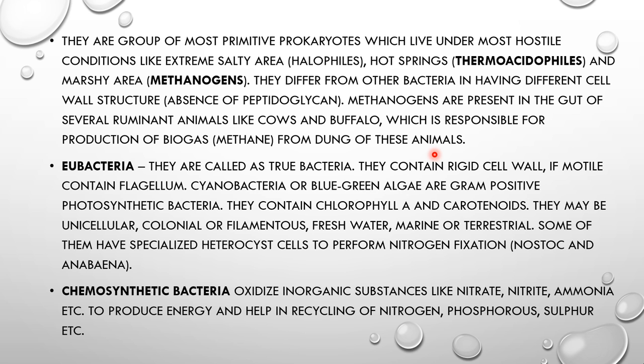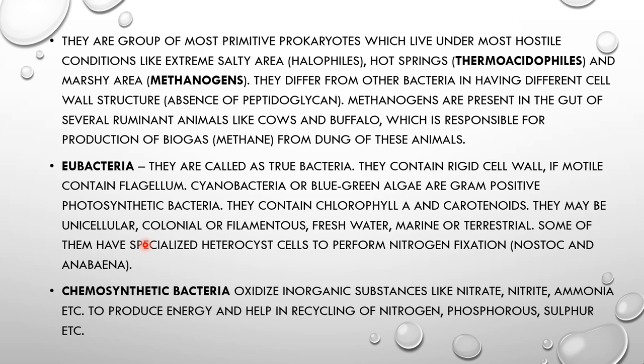So you can imagine and you can observe how important methanogenic bacteria are for the production of methane. Okay, so this is about how the microorganisms can live in different types of conditions.